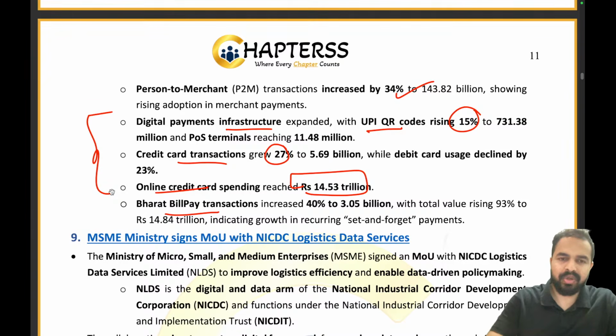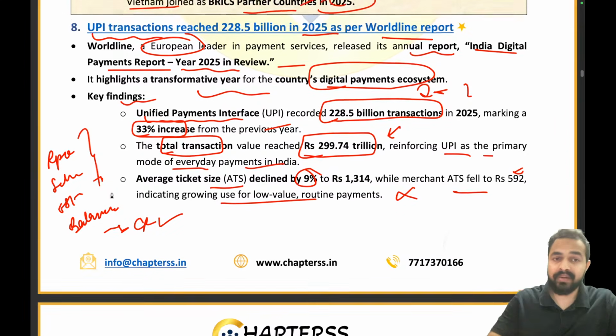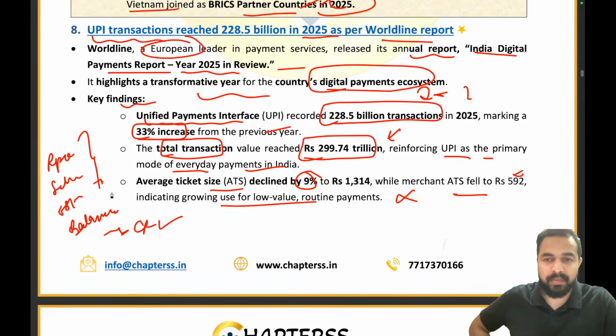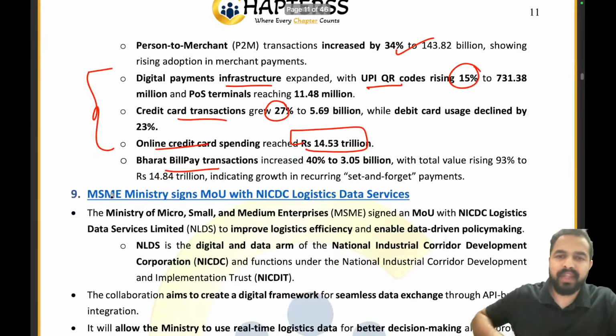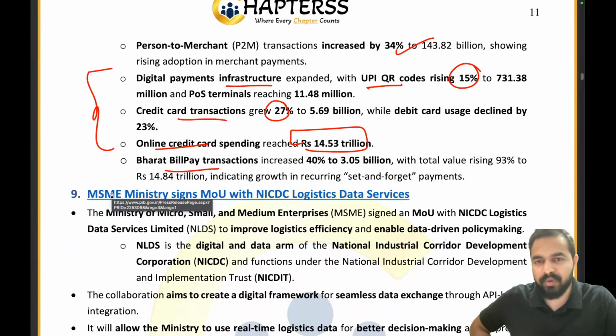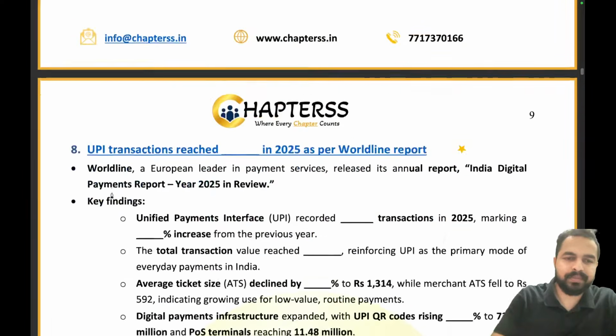Okay, so now let's revise these details. Guys, Worldline has released this report, and 228.5 billion transactions were there in UPI. The amount was 299.74 trillion. Average ticket size was decreased by 9%. Then person to merchant 34%, UPI QR code 15%, and 14.53 trillion was the total online credit card spending. Right, let's try to solve the questions.